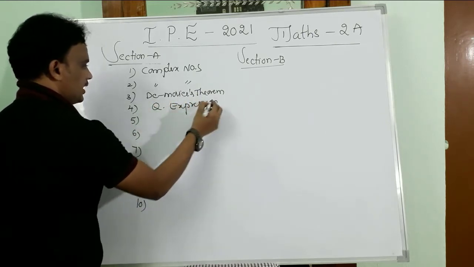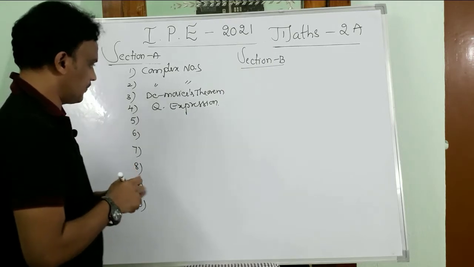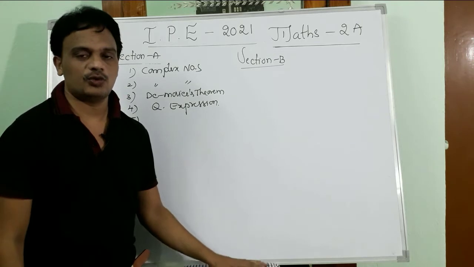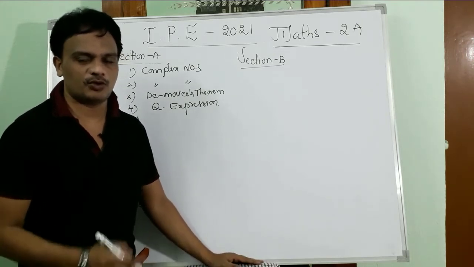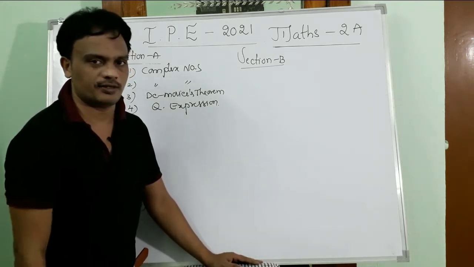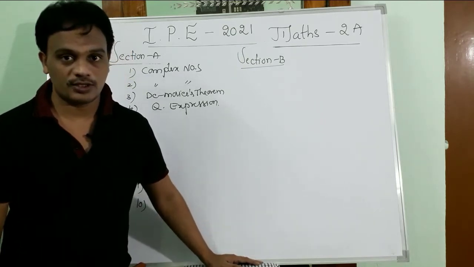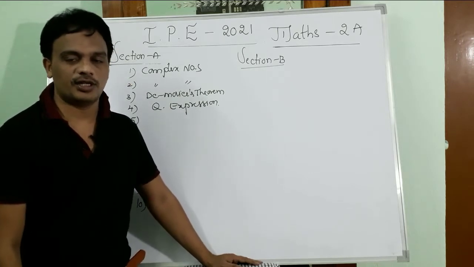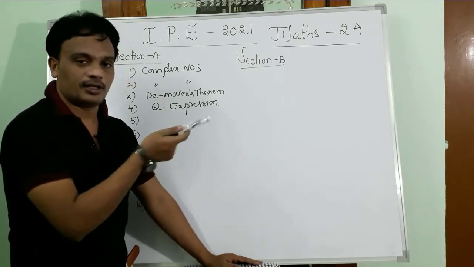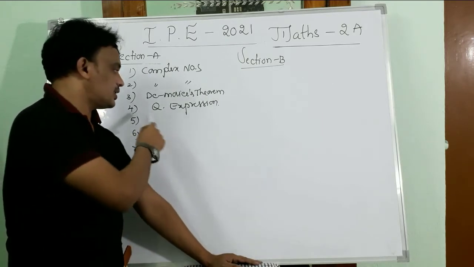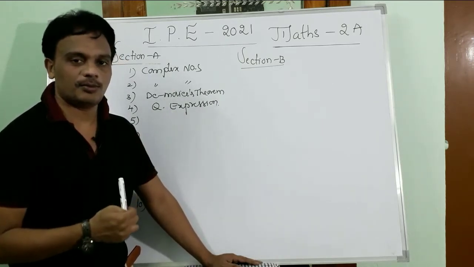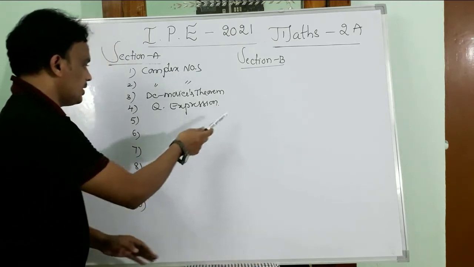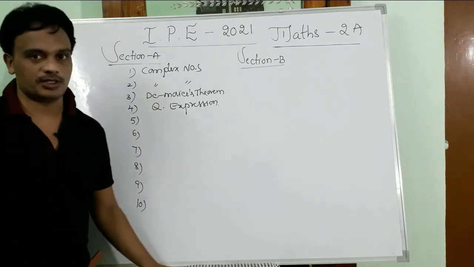From quadratic expressions so many questions are there. Particularly basic questions: the relation between roots and coefficients, I mean symmetry of the roots, sum of the roots, product of the roots, based on which so many questions are there, and the nature of the roots. After that, the sign of the leading coefficient and the quadratic expression, we may get chances there. And the minimum and maximum value of the quadratic expression and quadratic inequations, there may be a chance to get those from the quadratic expressions.